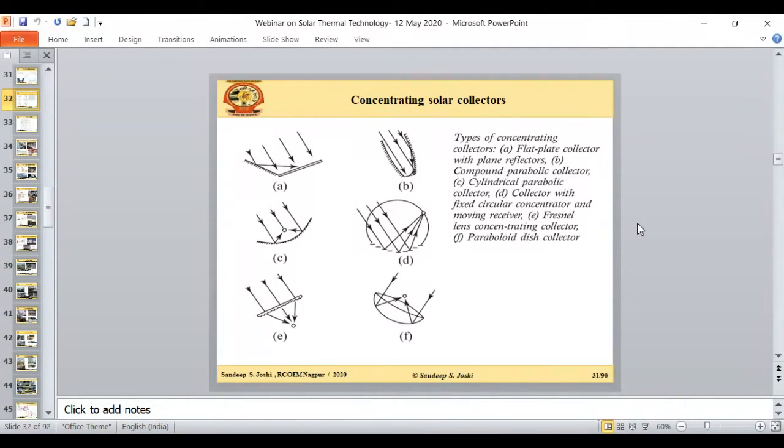On the screen you can see the different types of concentrators. The first one is a flat plate collector with a reflecting mirror. This is the CPC collector. This is the parabolic trough collector. Then this is the mirror reflecting collector. This is the parabolic dish collector.